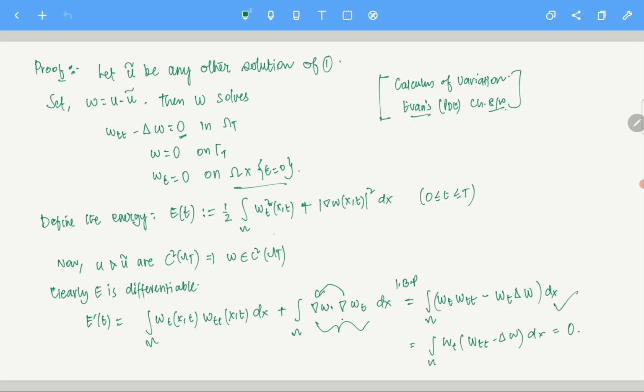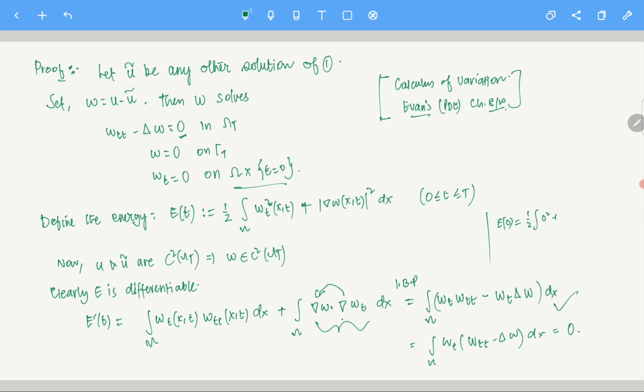E(0) involves wt at the point x0, and wt at x0 is 0. So this is half the integral of 0 squared plus the gradient of w squared dx.